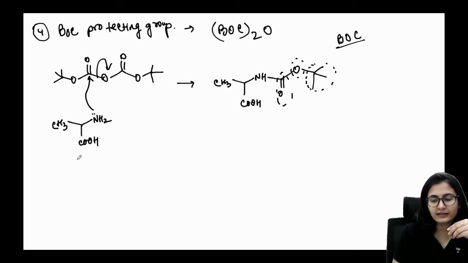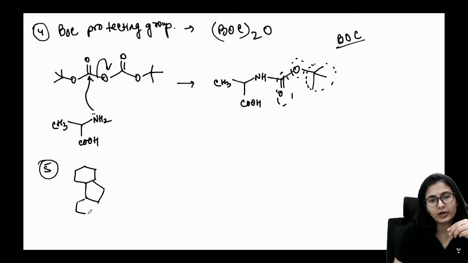All right, very, very simple. Now one more protecting group that we want to do, and which has been asked in various different examinations, is your fluorenylmethyloxycarbonyl. Very important and easy. So this is your CH2, once again methyloxy and carbonyl over here.